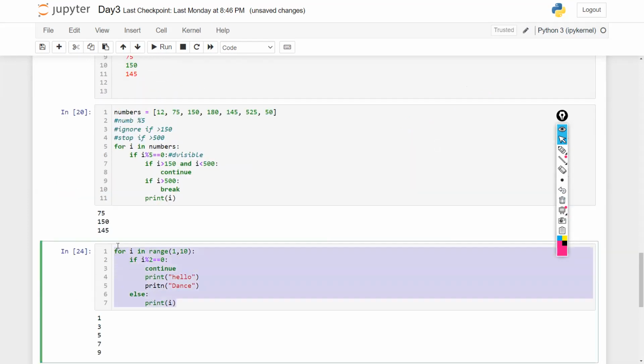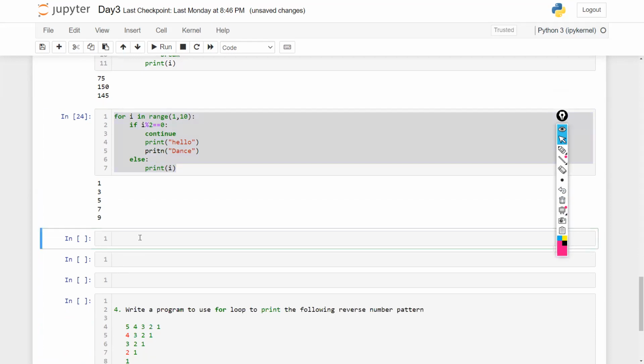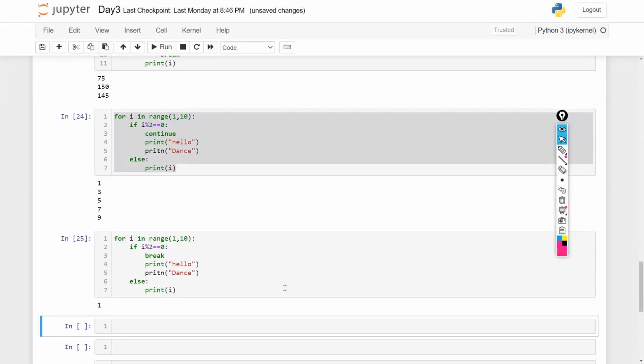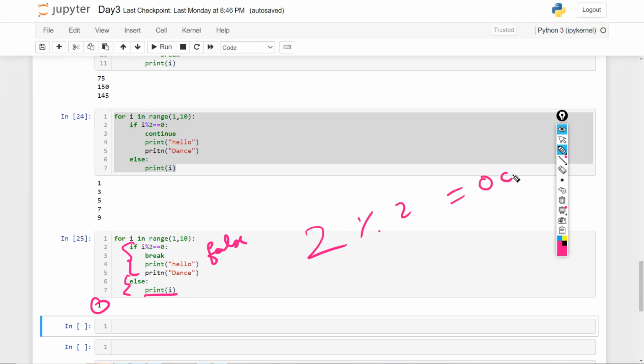But if instead I use break, now see the real interesting phenomenon. If I use the break instead of continue, only 1 is printed. Why? Because for 1, this condition was false, then the else part got in and it printed I. Then it took 2 mod 2 equals 0. This condition got true and it encountered a break. Break means that this loop you are in, just get out of that loop. Do not do anything. Break means just to break the loop, so the loop cannot continue.